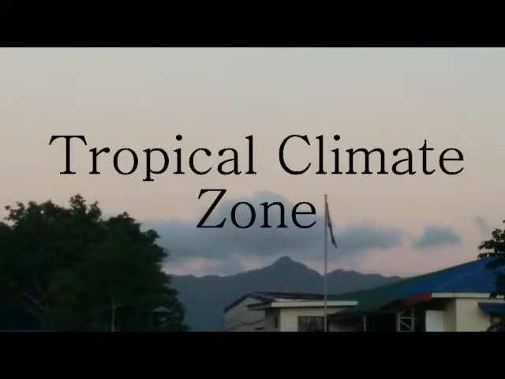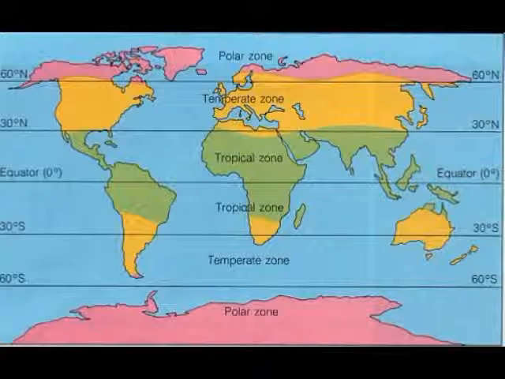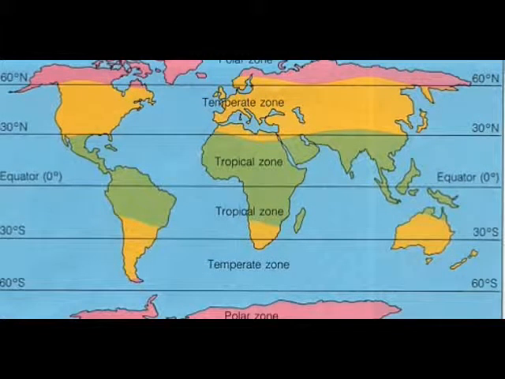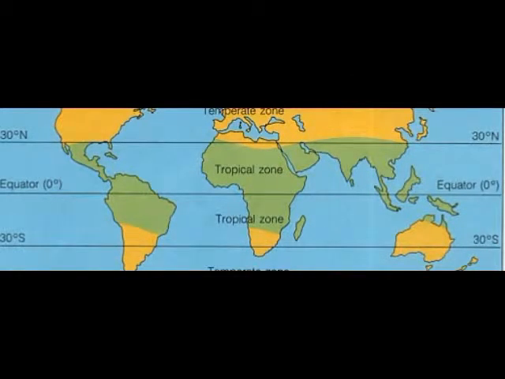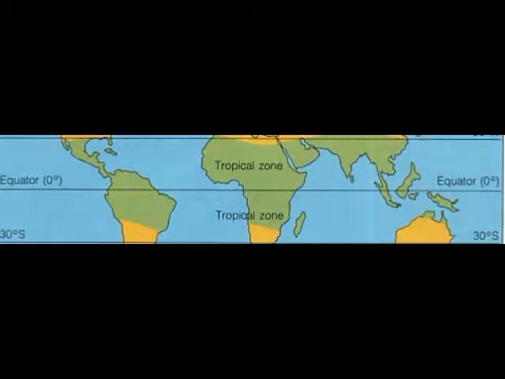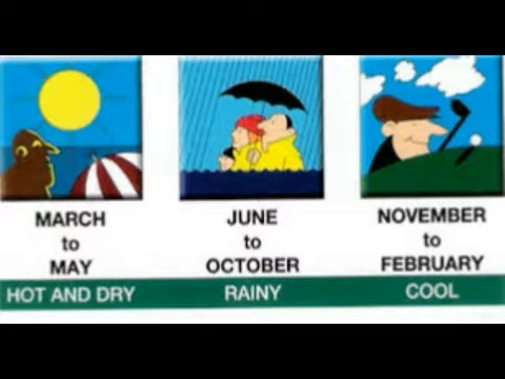Tropical climate zone. This zone is also known as the low latitude zone because it is found near the equator. The tropical zone is characterized by both high temperatures and humidity levels. Its average annual temperature is 18 degrees Celsius. During the day, temperatures in the region can exceed 35 degrees Celsius.